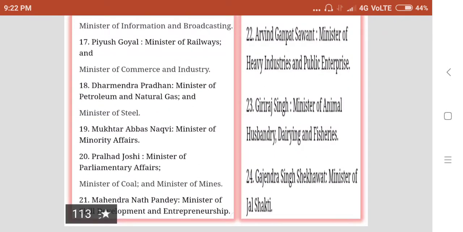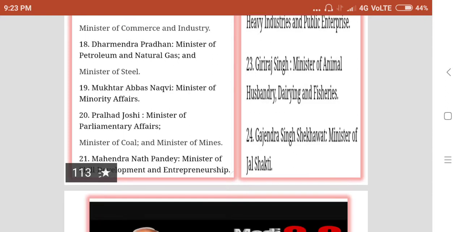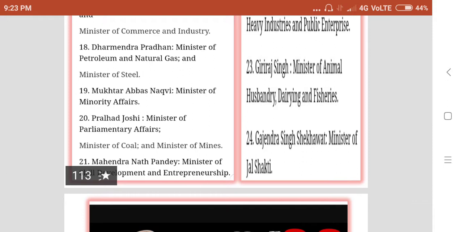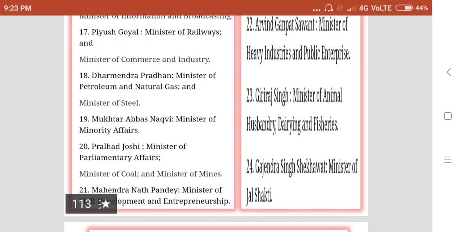Piyush Goyal, Minister of Railways and Minister of Commerce and Industry. Dharmendra Pradhan, Minister of Petroleum and Natural Gas and Minister of Steel. Mukhtar Abbas Naqvi, Minister of Minority Affairs. Then Prahlad Joshi, Minister of Parliamentary Affairs, Minister of Coal and Minister of Mines. Then Mahendra Nath Pandey, Minister of Entrepreneurship.